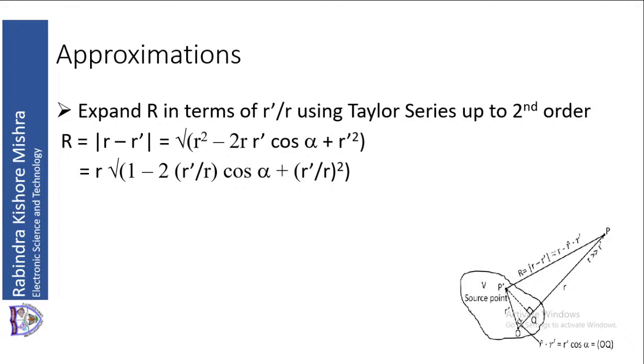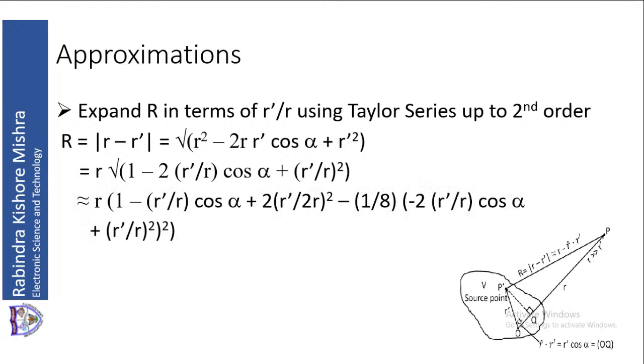So we will take R common. If we take R common, then it is R into the square root of 1 minus 2 R dash by R cos alpha plus R dash by R square. Now let us expand the square root term using binomial or Taylor series expansion.